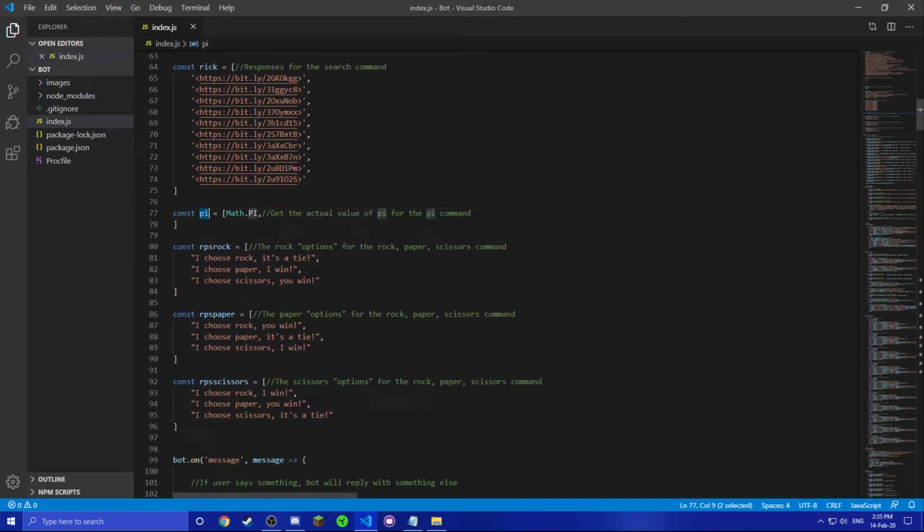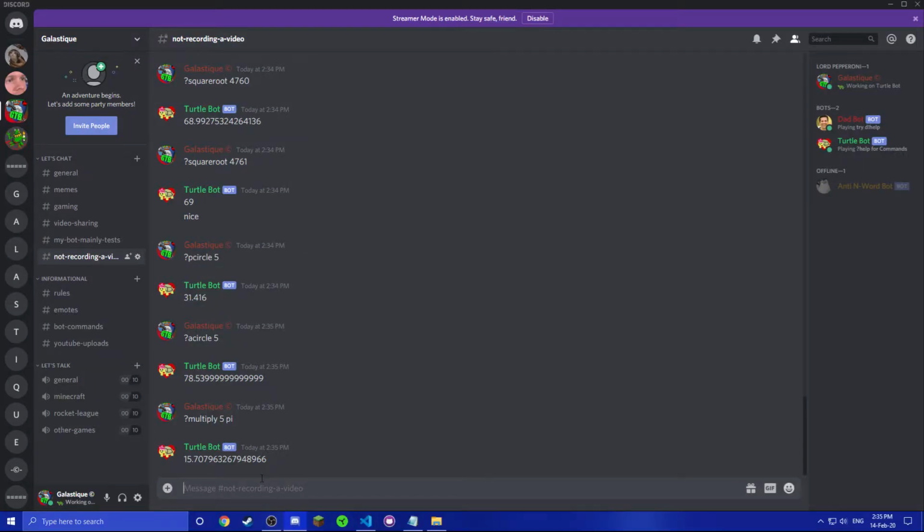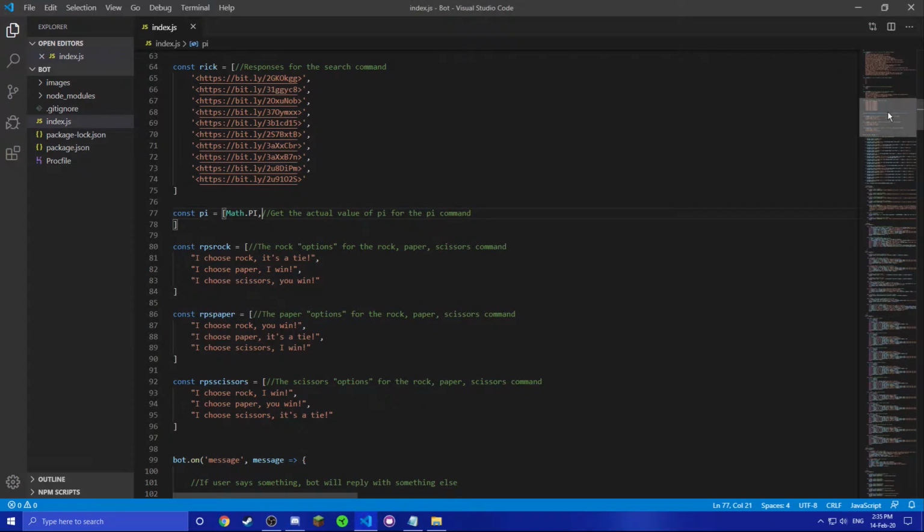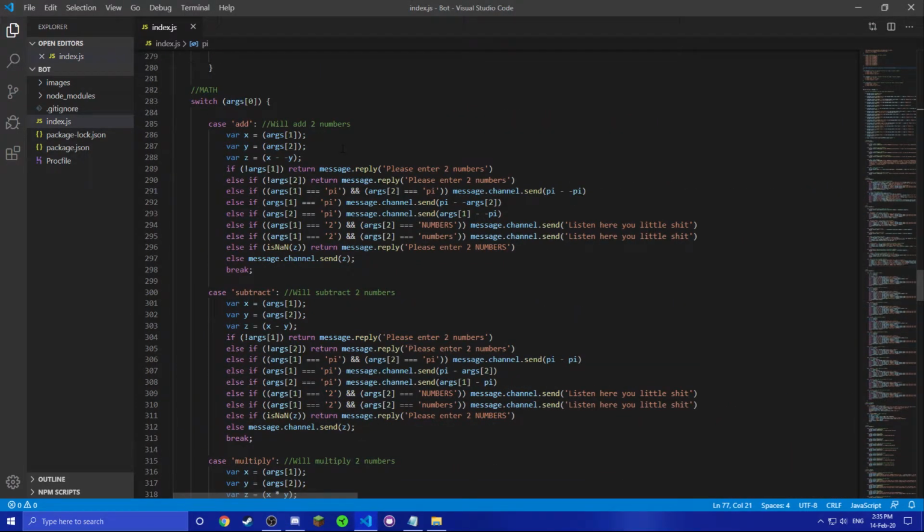Every time you write pi, it counts it as math.pi, so there are 10 or 20 decimals in this value, or maybe more, but it doesn't show them all. So in the code right here with the math commands, you can write pi. If args1 and args2 are pi, it's going to do pi plus pi.